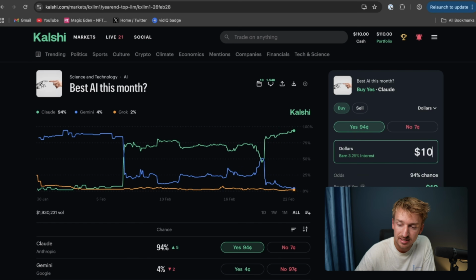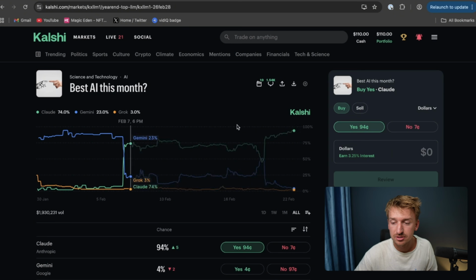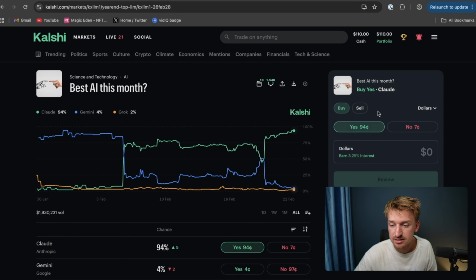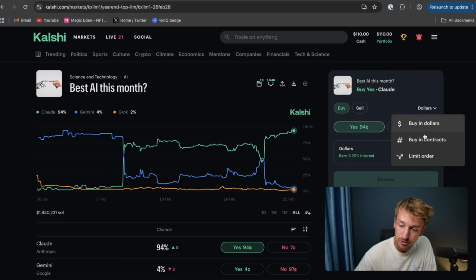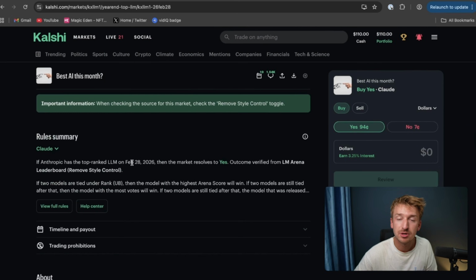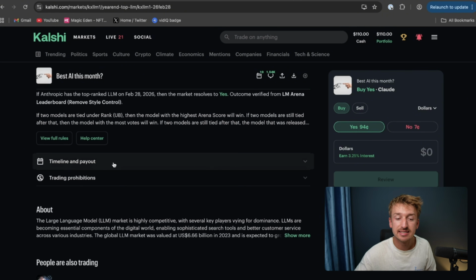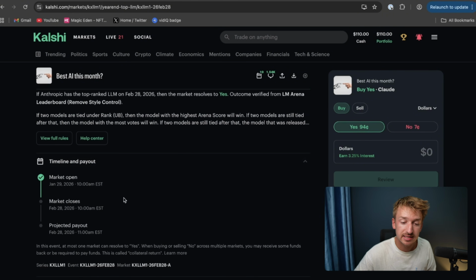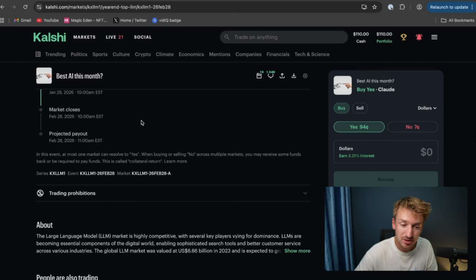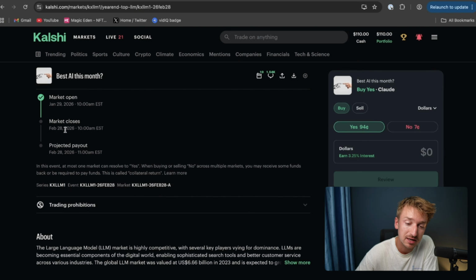Obviously now the value isn't that great. If you bet $100, you get $105 back, so that's not really worth it in my case. But right here, it's super easy to buy and sell any sort of markets. You can buy either in dollars or in contracts or place limit orders. If you scroll down, you have a bit of information on the specific markets you are looking at. You can see the details for the timeline and the payout and when that will actually happen. So the market itself closes on February 28th at 10 a.m. EST.